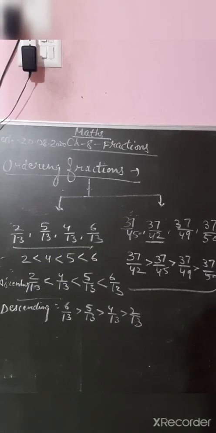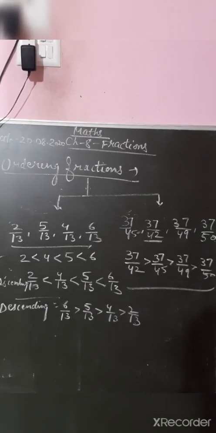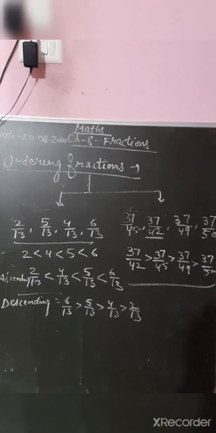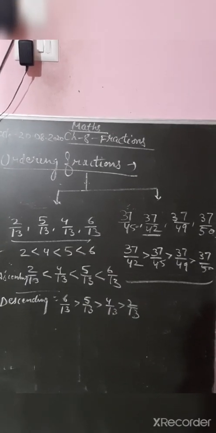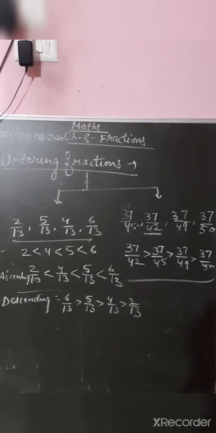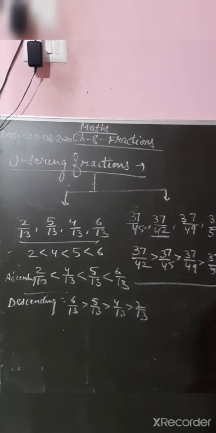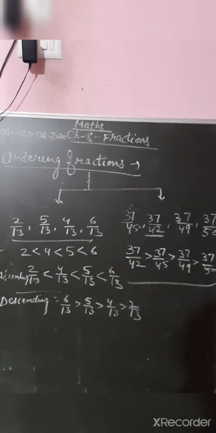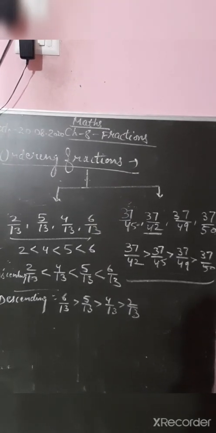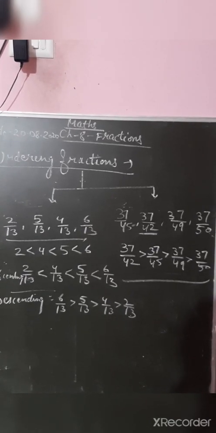All denominators are the same. We did this in the first method while comparing proper fractions: if the numerator is less, that fraction is less. So 2 is less than 4, 4 is less than 5, 5 is less than 6. No need to compare the denominators because all denominators are the same, right? So you can write these fractions in ascending or descending order. Ascending order is smallest to greatest.